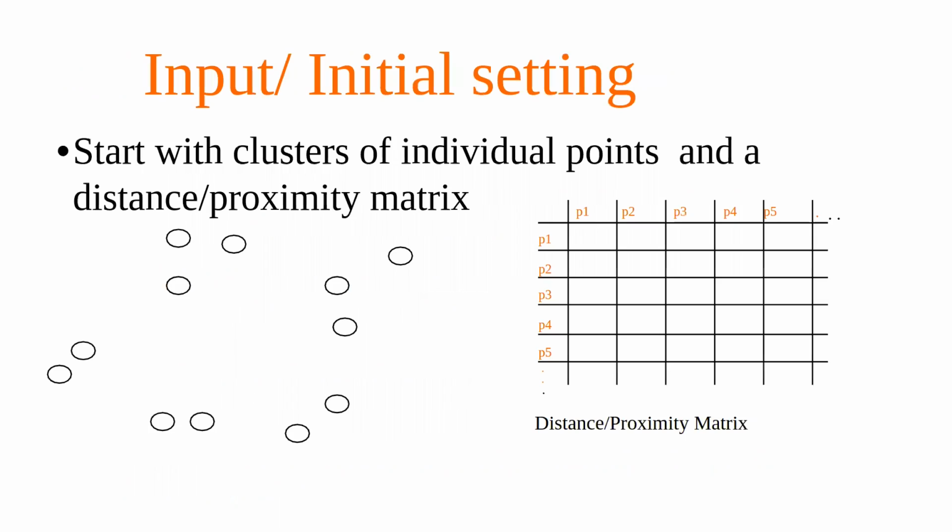So let's see how it happens. If we have, say, these different data points, now we will compute the distance of each element with all the other elements, and then we'll identify the 2 data points which are closest.